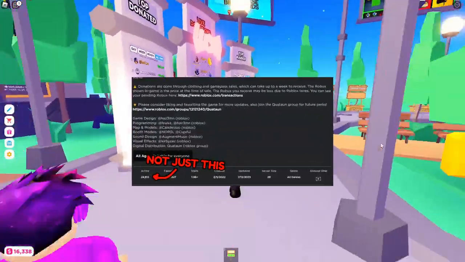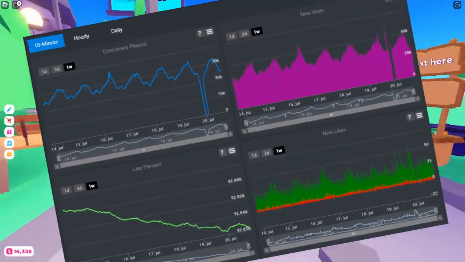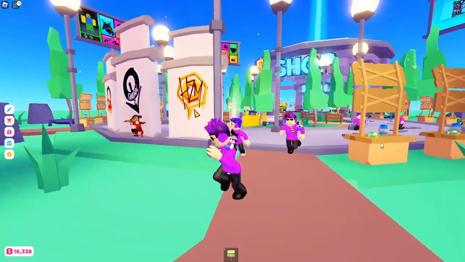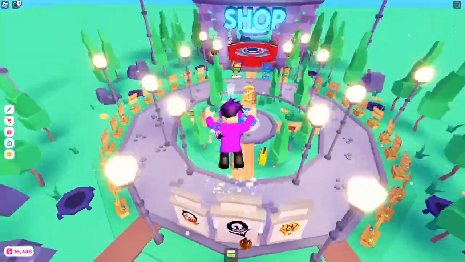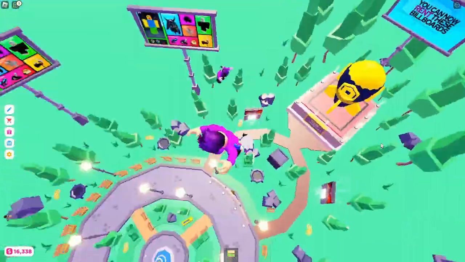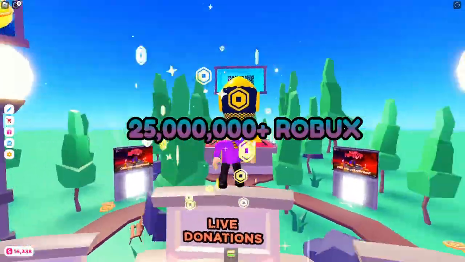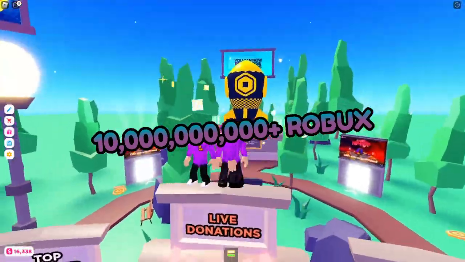I needed to know exactly how many people play Please Donate. I thought of going to Roblox's website to see if they had a monthly active user count, which would tell me how many unique players play the game, but of course they don't. Instead, I had to go to another way of counting players built into Roblox itself. Badges. I used the welcome badge first, but that said that Hazem had made a total of over 25 million Robux a day and that he made over 10 billion Robux over the game's lifetime.